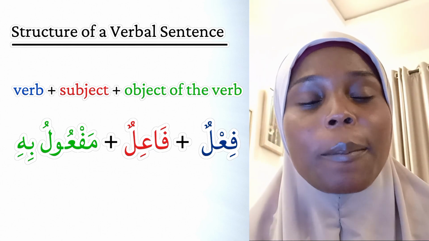The subject is the person doing the action. When the subject is singular, the verb must be singular. Now, when the subject is plural, the verb remains singular. But when the subject is masculine, the verb will be masculine. When the subject becomes feminine, the verb will become feminine. But the verb is always singular, even if the subject is plural. And in this case, the subject is following the verb.